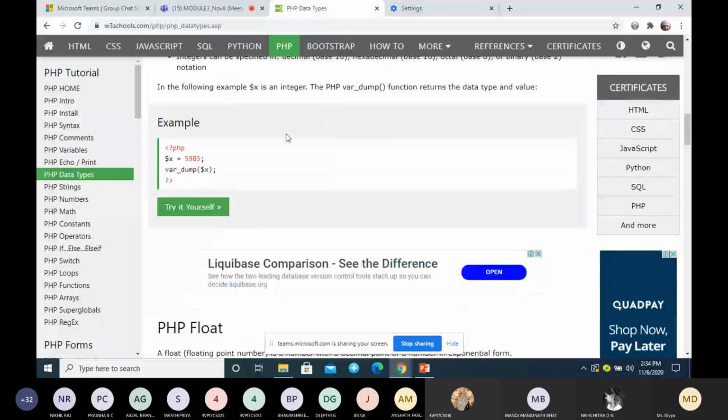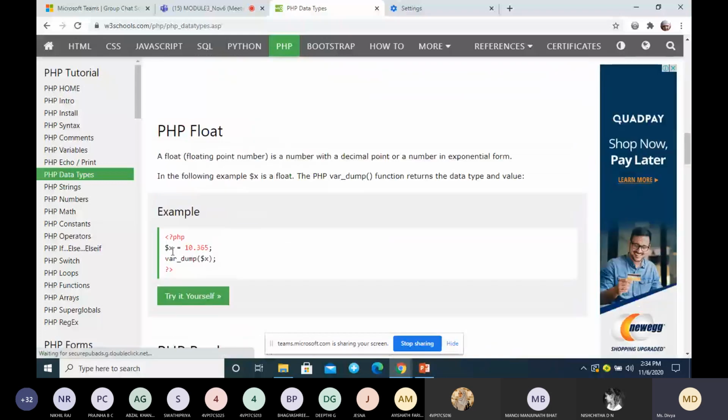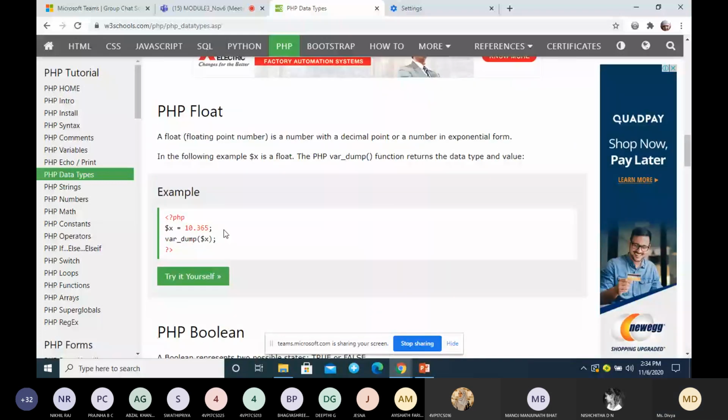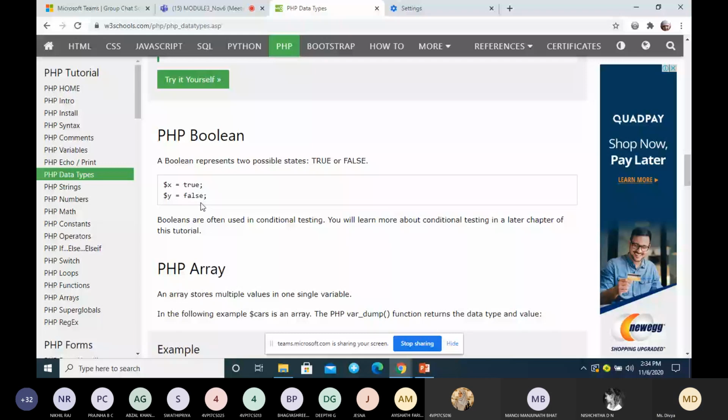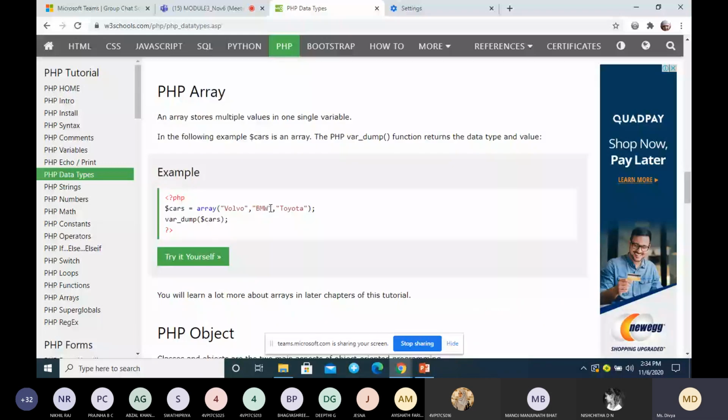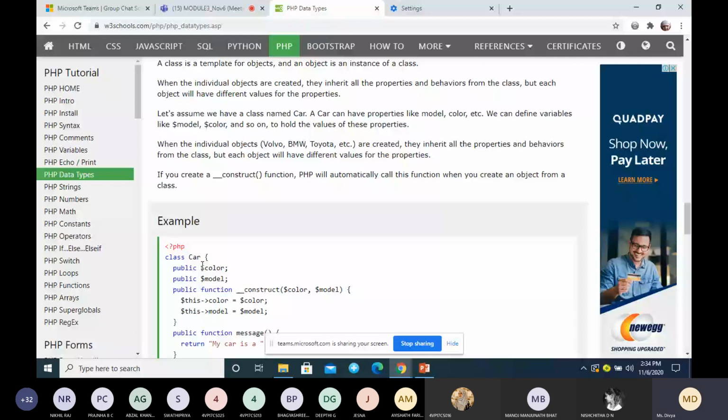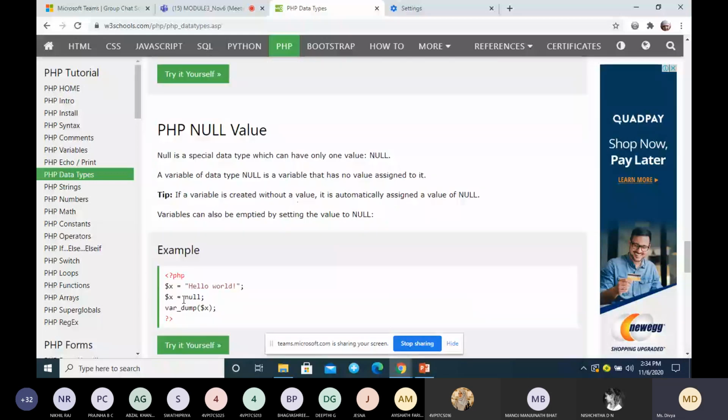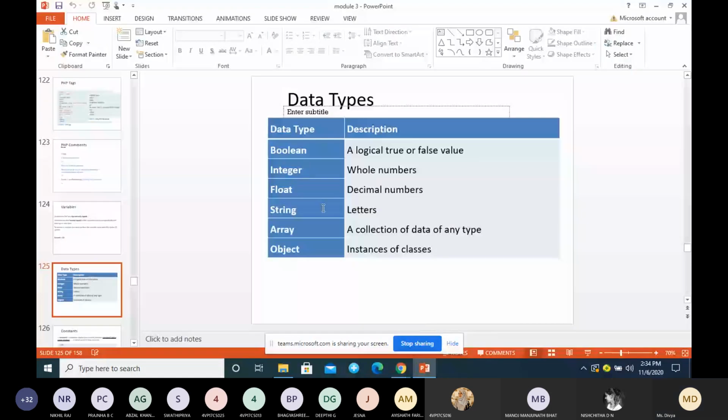This is a float value, you are assigning the variable x with a float value. This is boolean. This is again array, we'll discuss in detail about array. And this is the concept of object creation in PHP. And this is how you can assign a variable with a null value. So there are different data types in PHP.